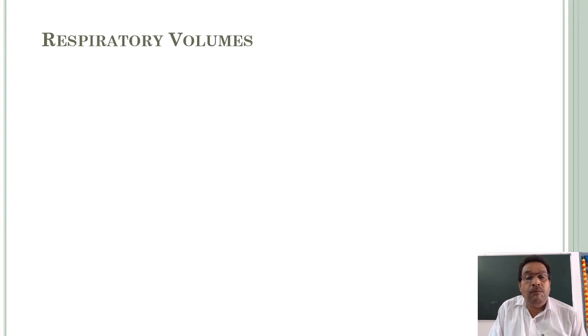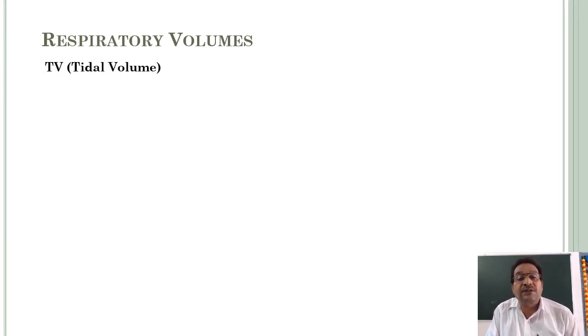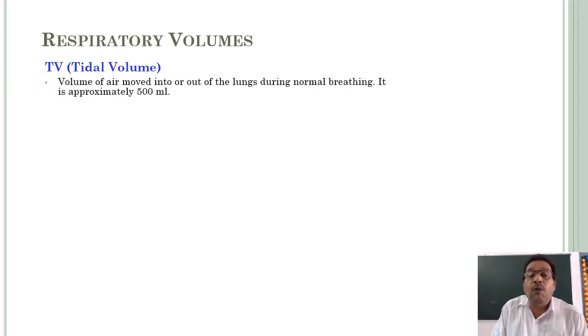Now we will discuss the respiratory volumes. There are four types of respiratory volumes. Number one, tidal volume, abbreviated as TV. It is the volume of air moved into or out of the lungs during normal breathing. Normal breathing means at rest.